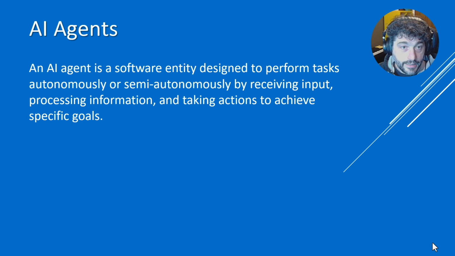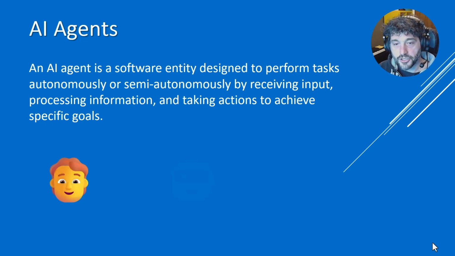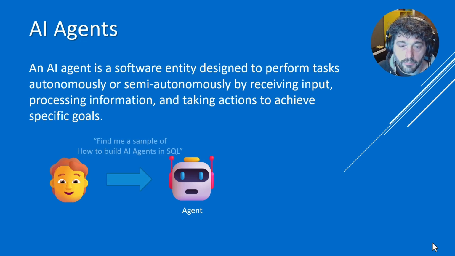So what are AI agents, first of all? Well, an AI agent is a software that is able to do autonomously what basically you ask it. So it is, for example, able to go and retrieve the data from a database, or even open a web page and retrieve the information, or create an order, or do whatever it has been trained to do. The AI agents are really cool because they just allow you to basically talk to them in natural language. So one of the things that we will be doing today is create an agent that is able to find SQL samples for you, and samples with AI and SQL together.